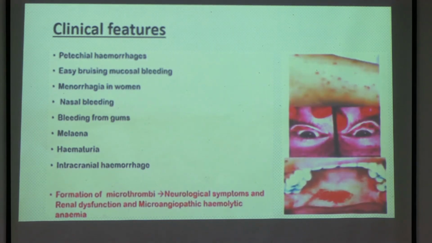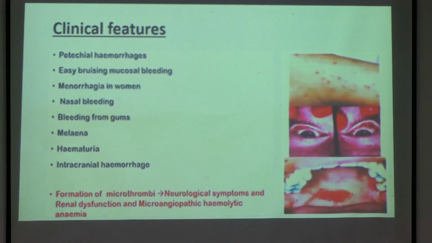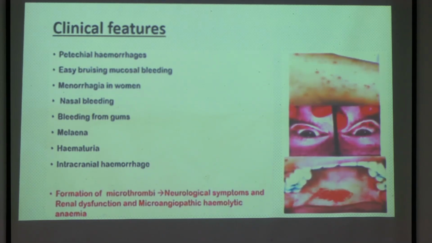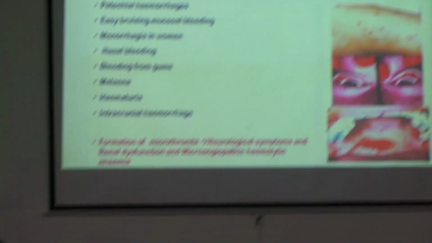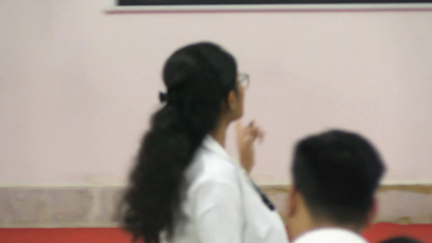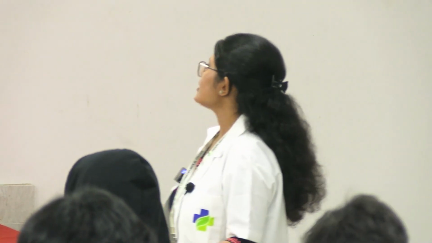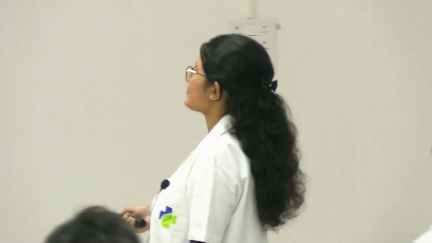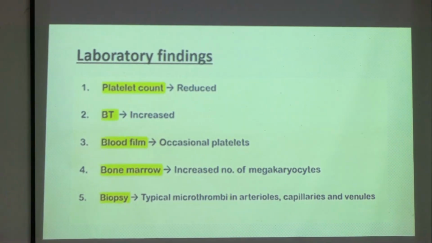Now inside the blood vessel, there is thrombus, right, in this disease. Normally in the blood vessel, RBCs are also there. So RBC will come and collide with this thrombus, and then it will get ruptured and it will cause anemia in the patient. Okay, that is your microangiopathic hemolytic anemia. Whenever there is a thrombus in a blood vessel, the RBC will come and collide with it and get ruptured, causing anemia in the patient, that is microangiopathic hemolytic anemia.